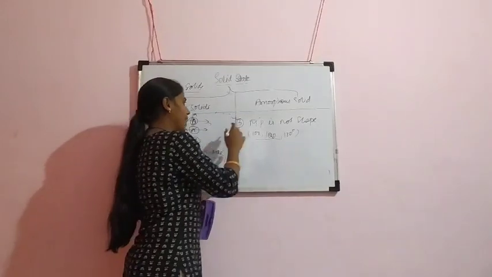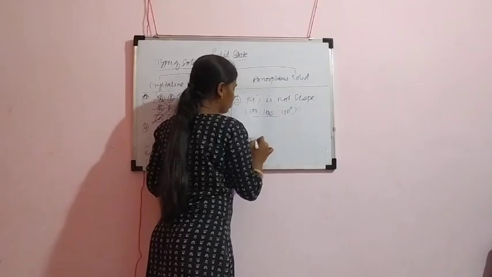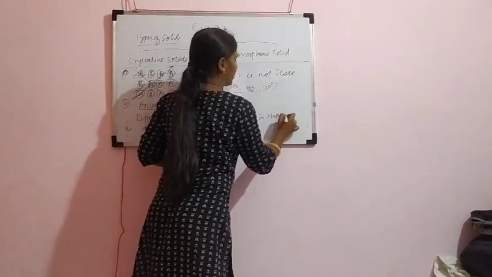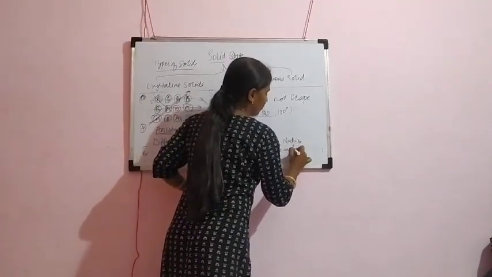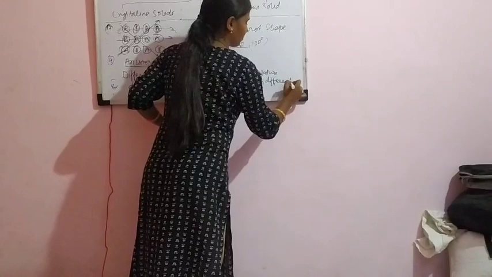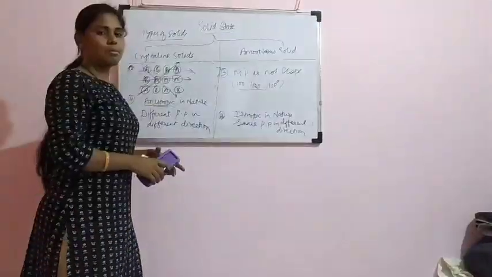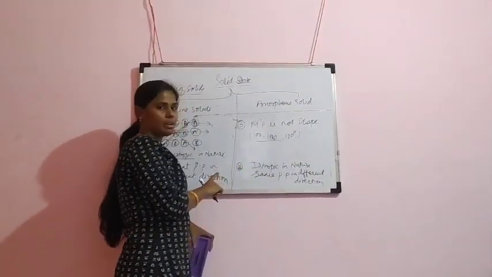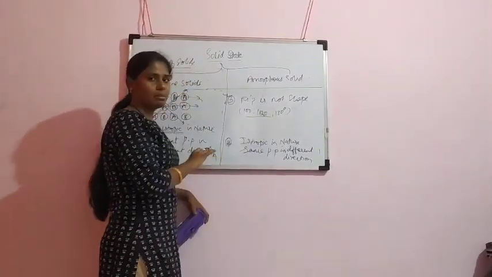Okay. Whereas in amorphous solids, in the first difference we have seen that molecules are arranged randomly, means irregularly.